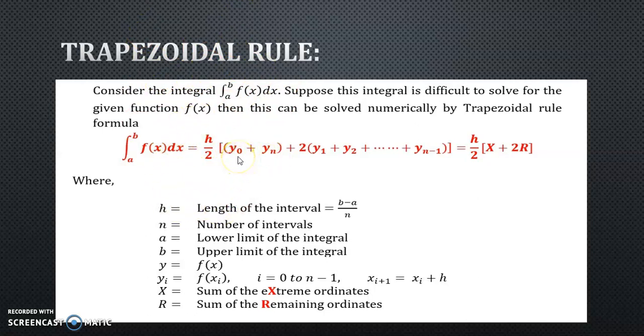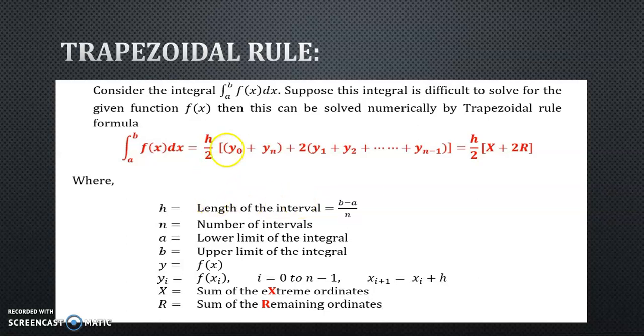So for example, f(x0) will be denoted as y0, f(xn) will be yn, f(x1) will be y1, f(x2) will be y2 and so on. This is how you get these y values, and we denote them in order y0, y1, y2 etc. up to yn. Now what is h? As you have different values of x and corresponding values of y, h is called the length of the interval. So basically h is the difference between two consecutive values of x.